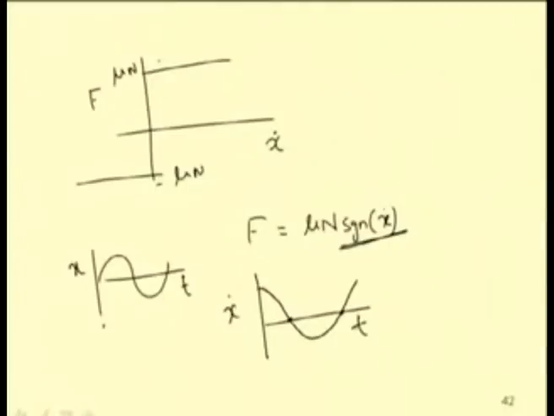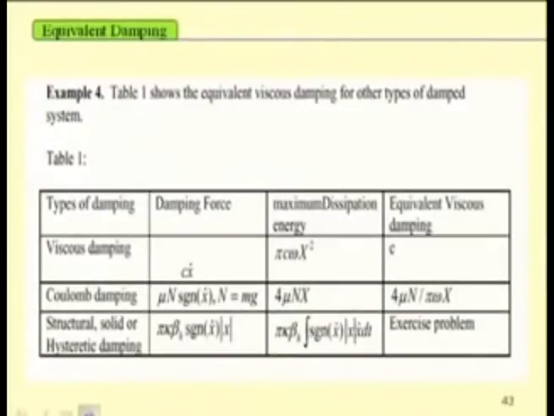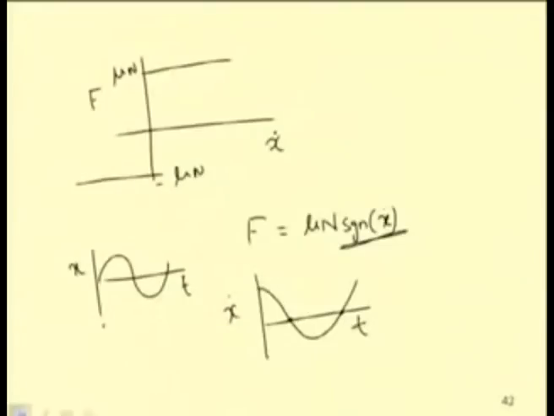But one can find the equivalent viscous damping for this system. In that case, the equivalent viscous damping will be equal to 4 mu n by pi omega x. This one can obtain by finding the energy dissipation due to this Coulomb force.